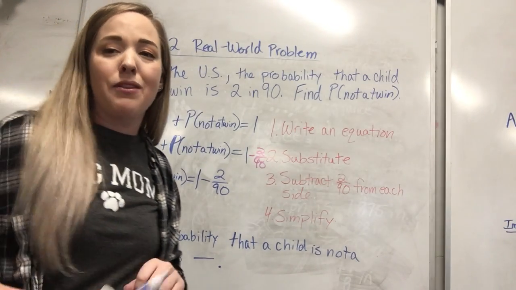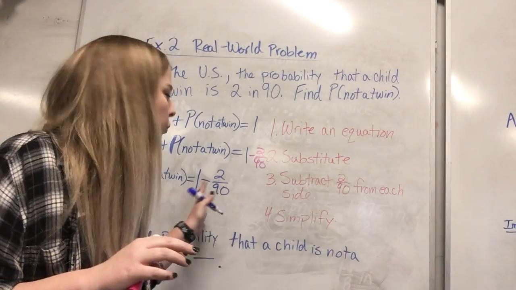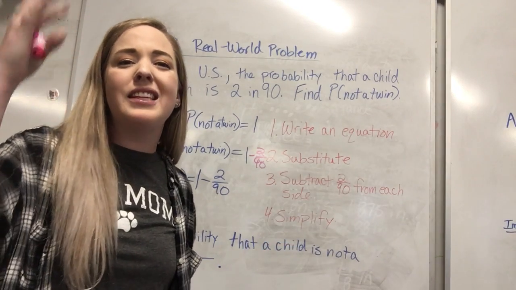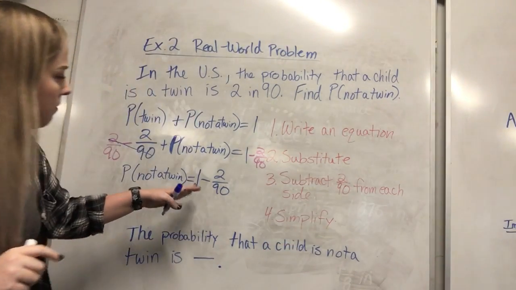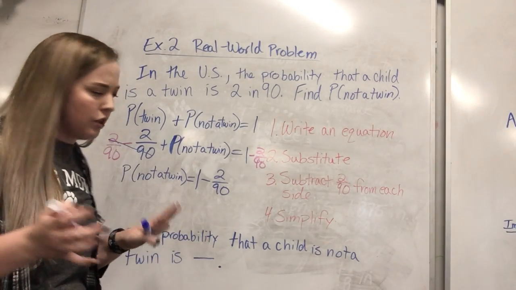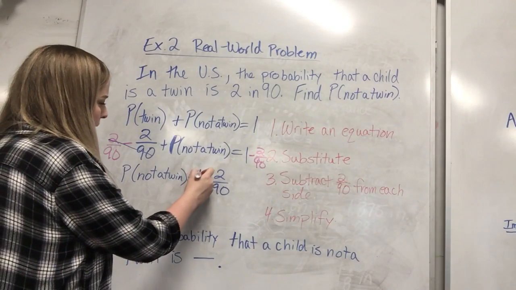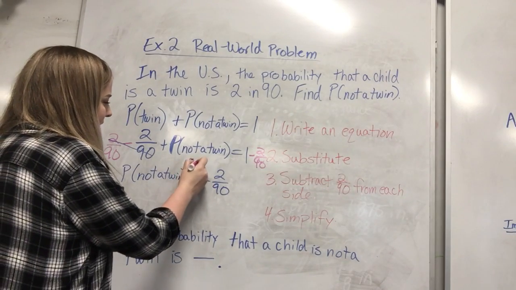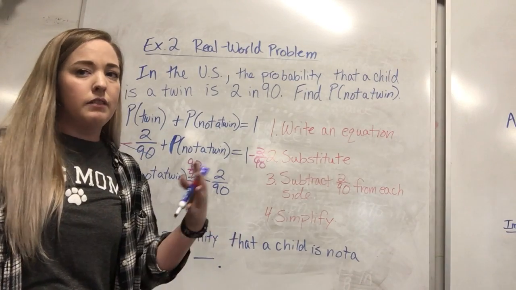So now we're going to simplify it. The easiest way to do this, we know for one whole, the numerator and the denominator have to be the same, right? So we've got a denominator of 90 here, so we're just going to use the denominator 90. So we're going to create this, and I'm just going to cross this out, 1 becomes 90 over 90, because we know 90 divided by 90 is 1.